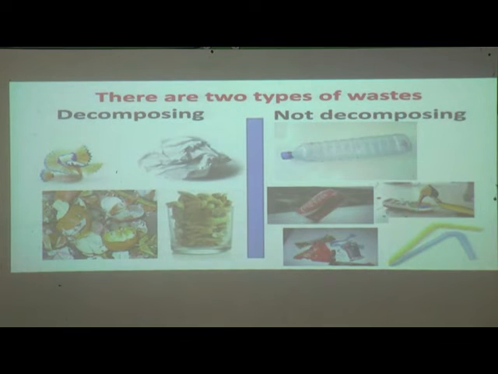Now there are two types of waste. We saw different types of things as garbage, but this garbage is classified into two types. First it is decomposing, and second it is not decomposing. So what is the difference between these two types of waste?